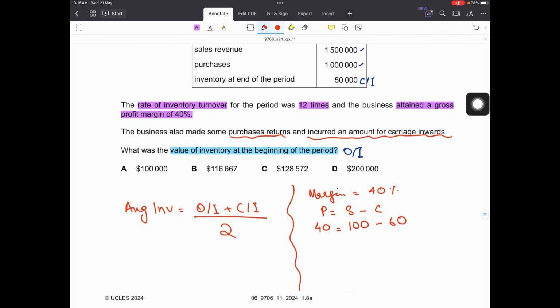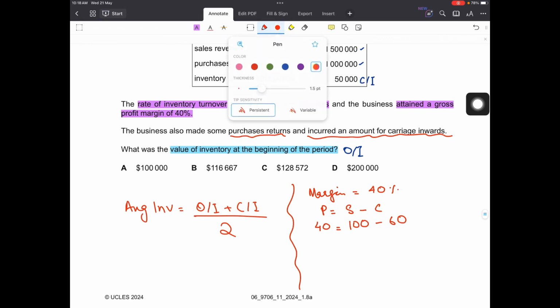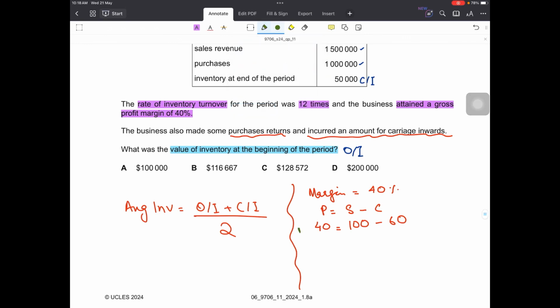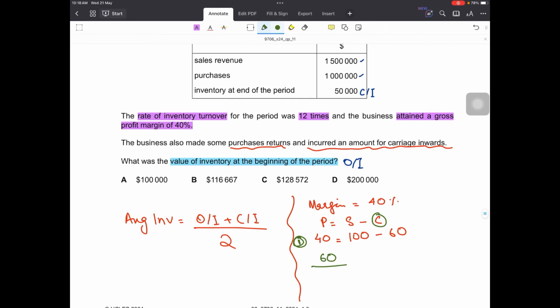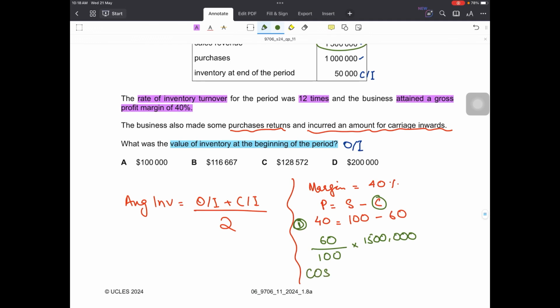So first, let's find cost of sales using margin. We want this, so let's keep it unknown. We have sales revenue amounting to 1,500,000, so 60 upon 100 into 1,500,000 gives me cost of sales of 900,000.